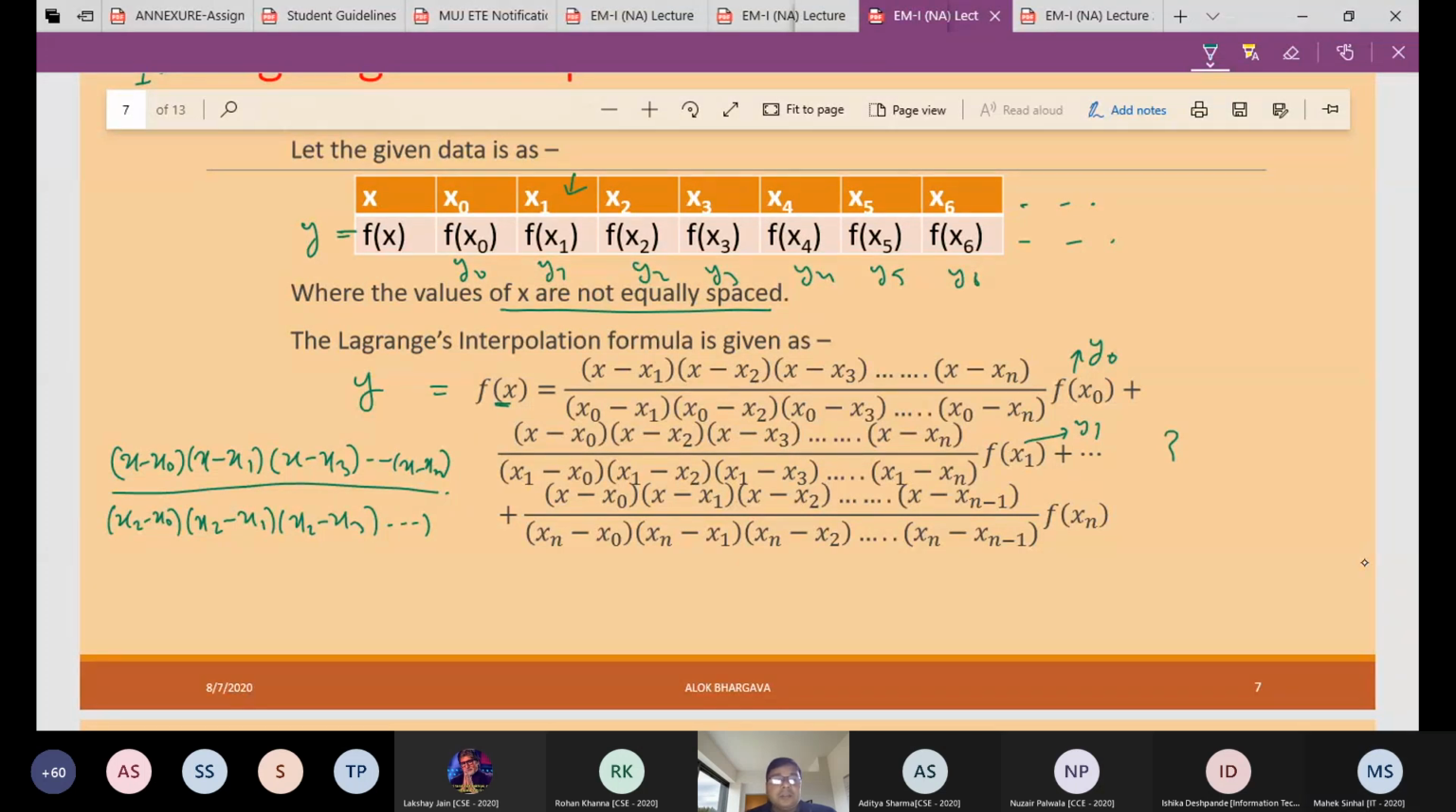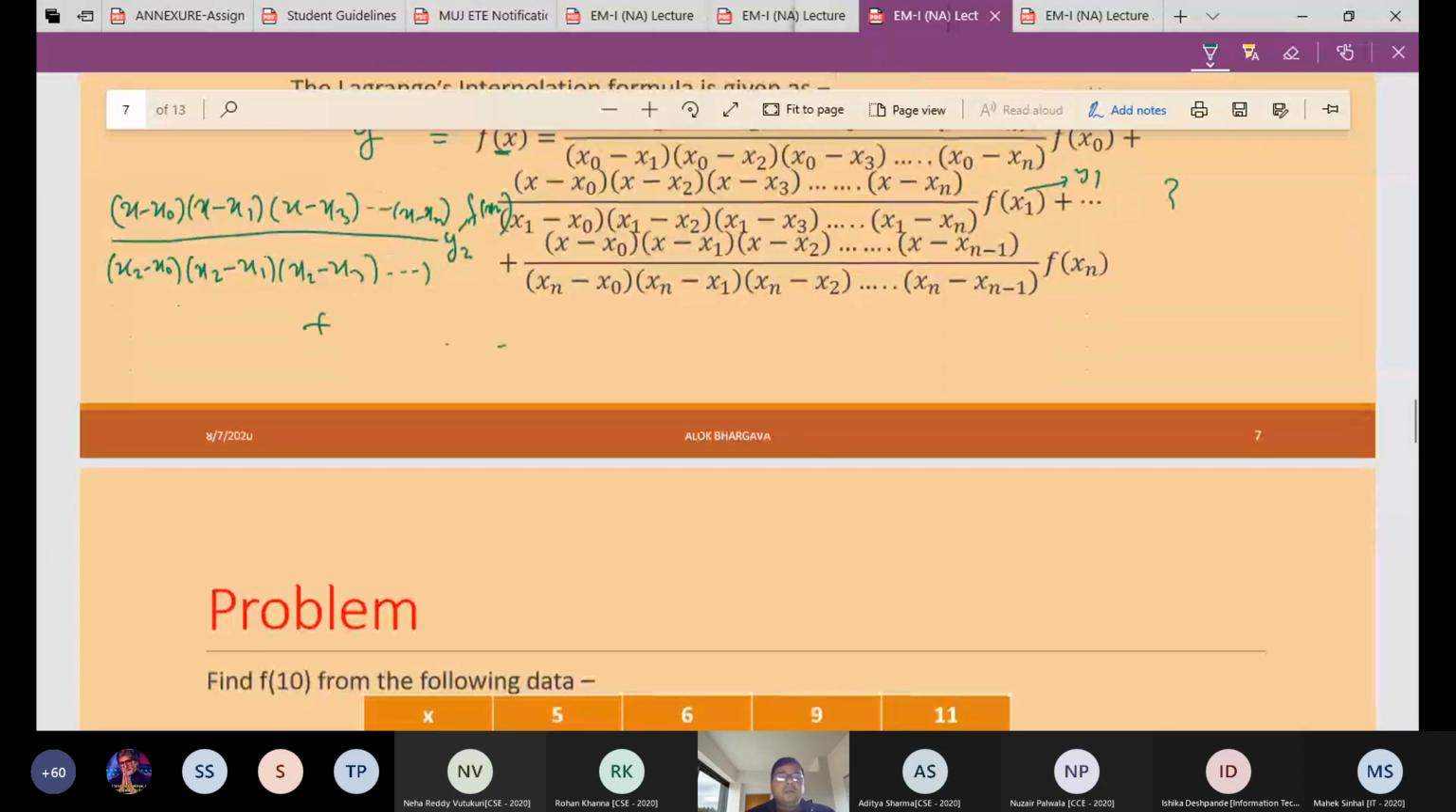what's the value here? This is y2, or we'll call it f of x2, or y2, and so on. Makes sense? Very simple formula. This formula is also used for partial fractions. I will also solve a problem on how to use this formula to make the partial fractions of a given polynomial. So this is the formula.